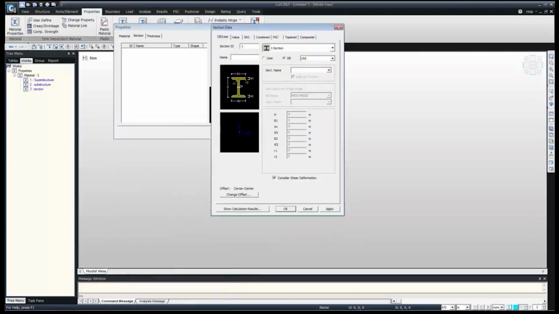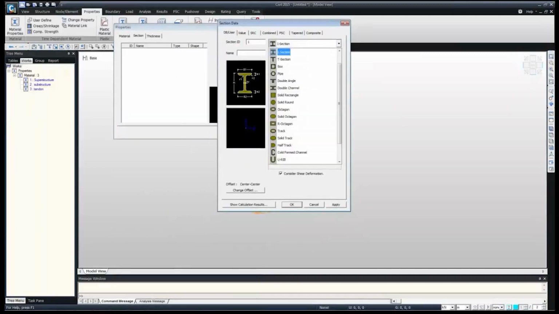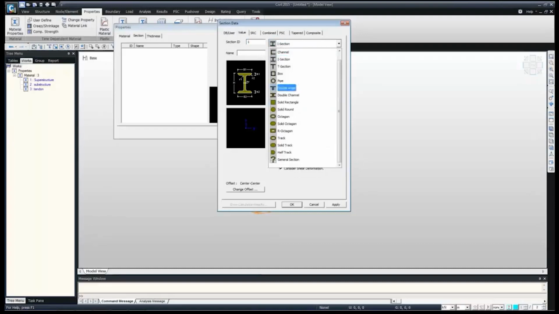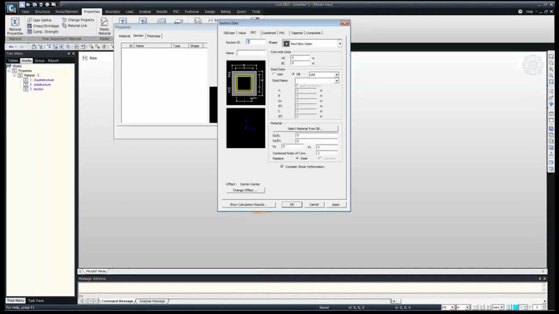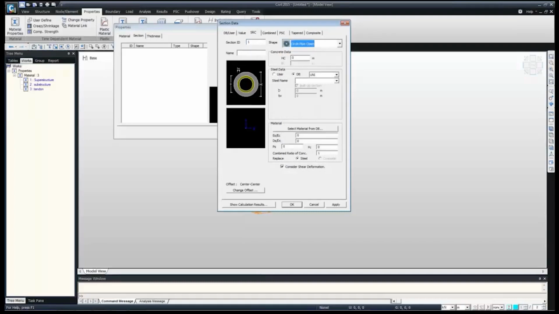In add, we get the inbuilt database for various types of section, like the normal section. This is a database for I section, T section, solid rectangular, solid octagon, track, solid track. Then again, value section. Value section is for prismatic section, where we just have the properties. We do not want any shape, so we can directly input the stiffness properties here. Then the SRC, steel reinforced concrete. This is a steel reinforced concrete database. We can just directly select, and as per the self-explanatory image, we can give the inputs.